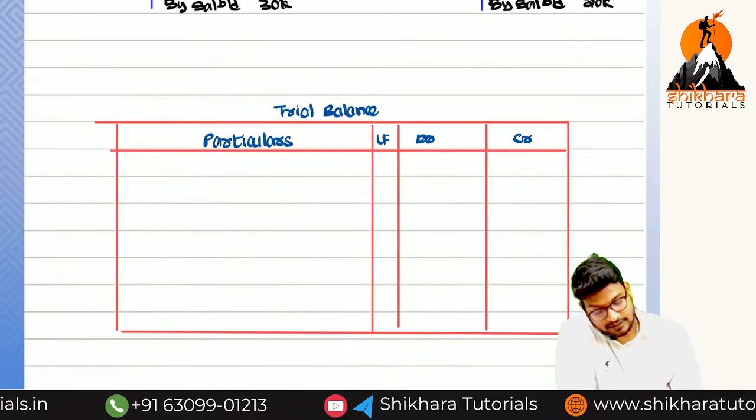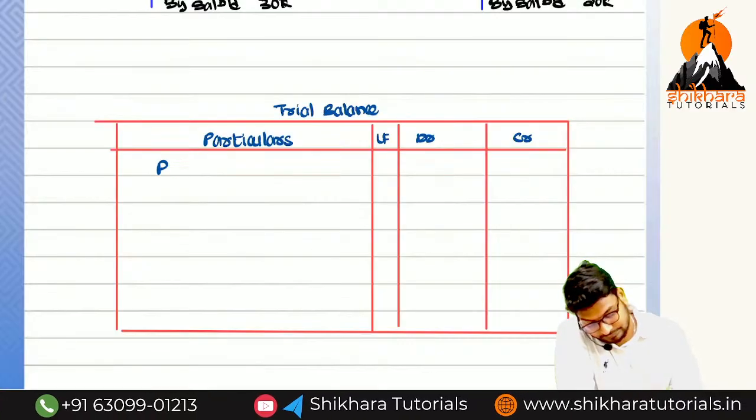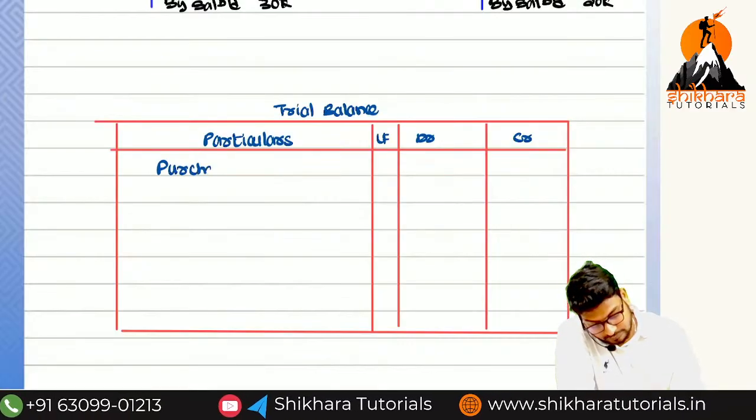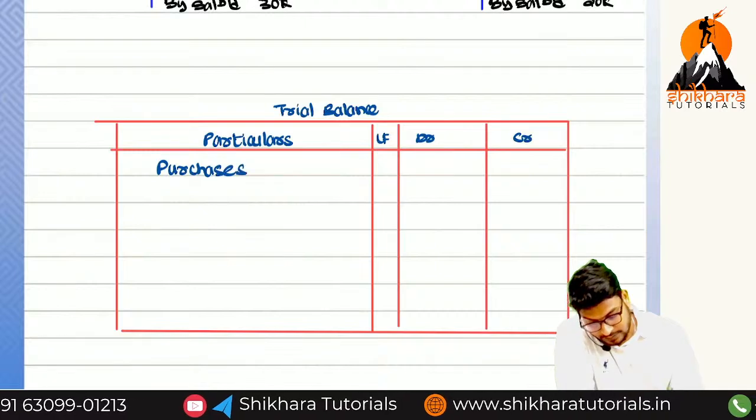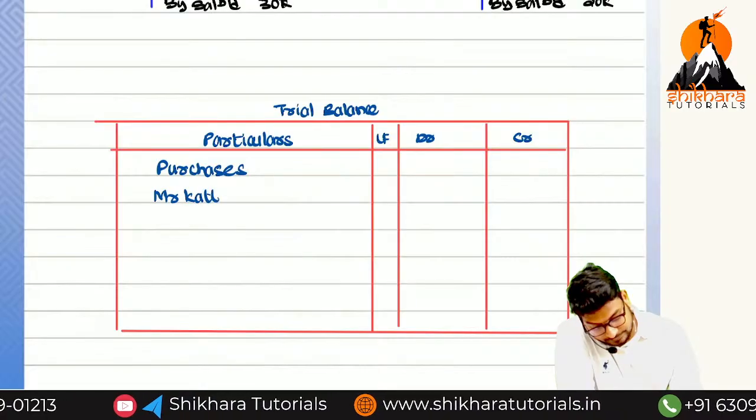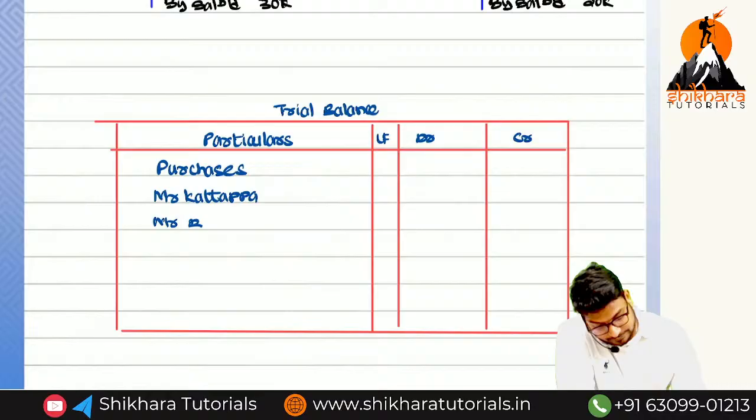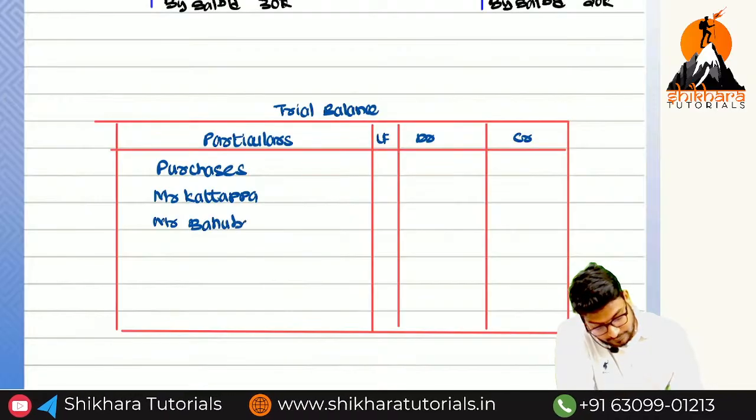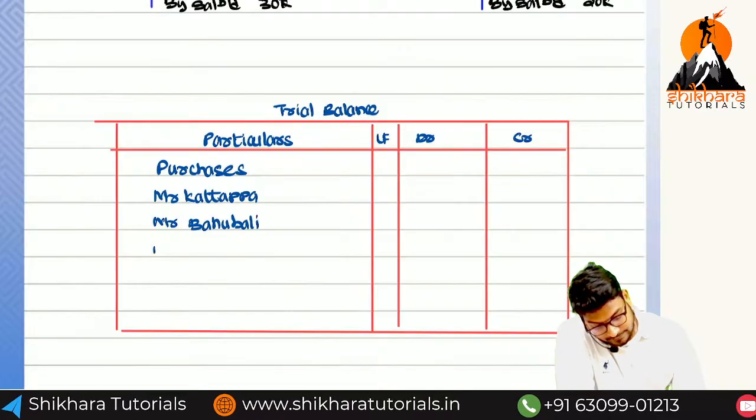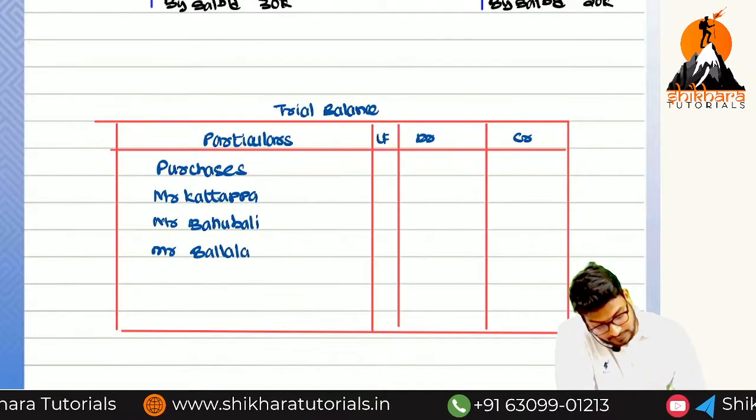So what are the accounts we are having? First one, purchases account, and next Mr. Kattappa, and next Mr. Bahubali, and next Mr. Ballala Deva.